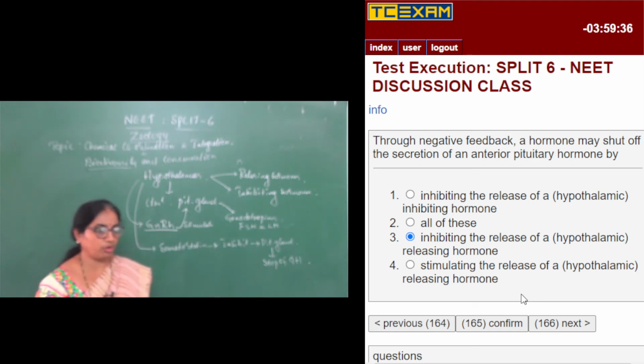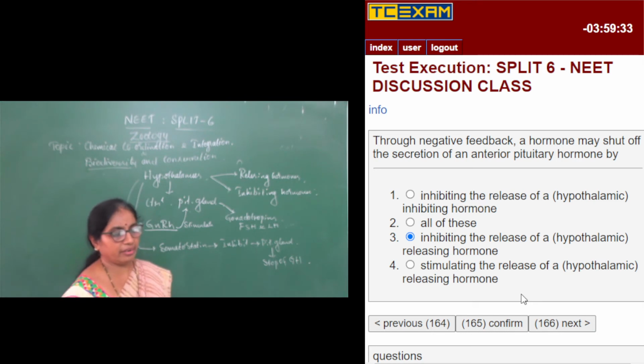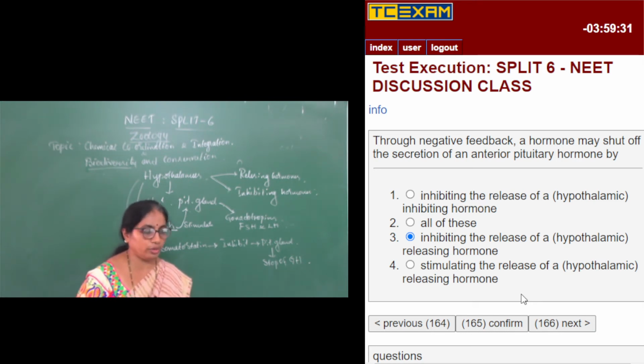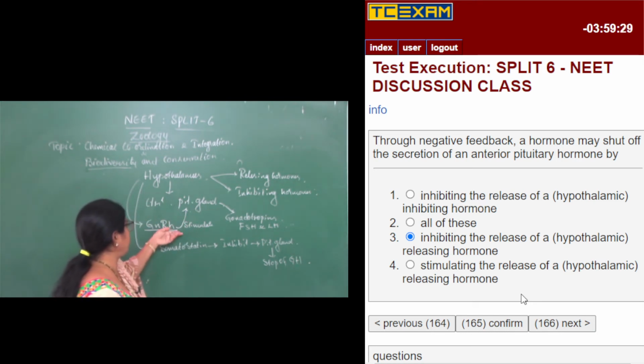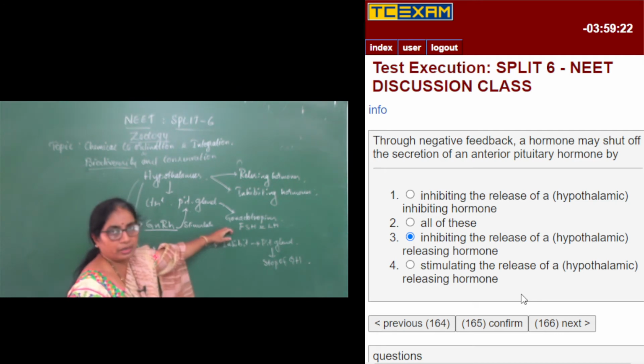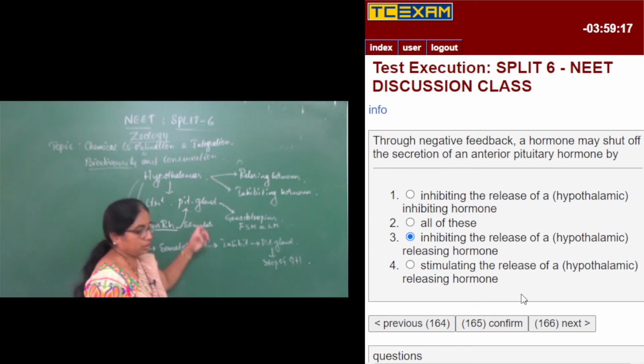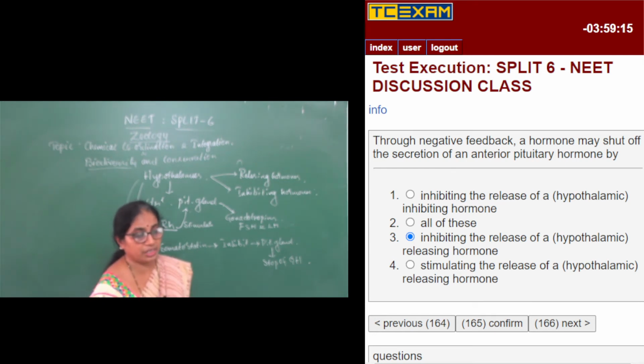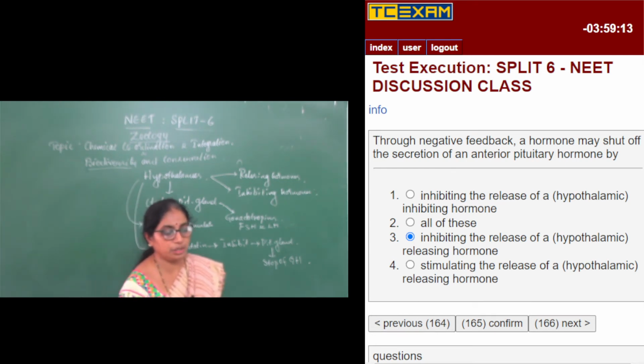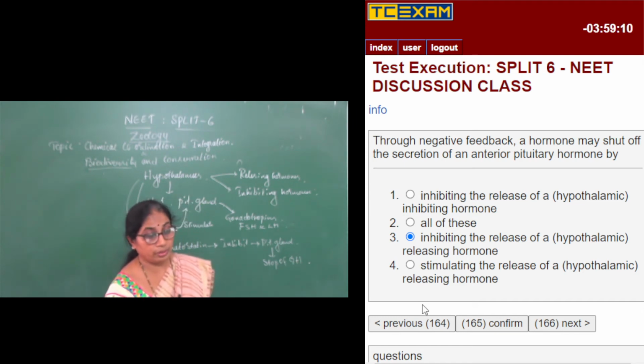Like this, both of them are related. So inhibiting the release of releasing hormone, for example GnRH, will stop the secretion of the gonadotropins from the pituitary gland. Inhibiting the release of a hypothalamic releasing hormone will bring about the negative feedback.